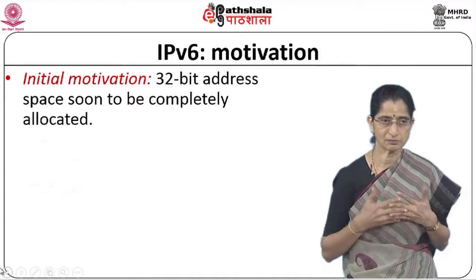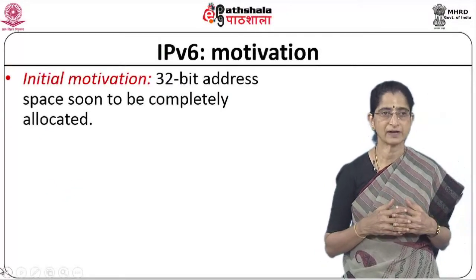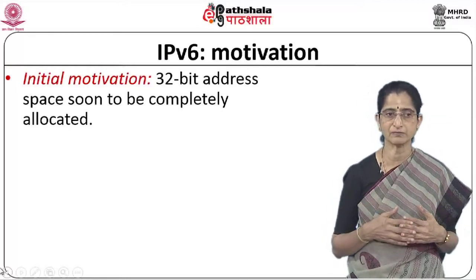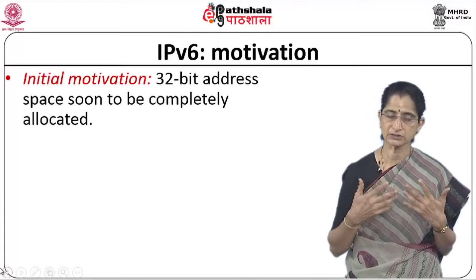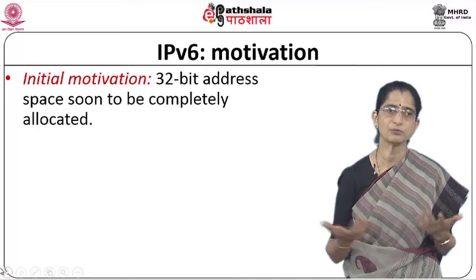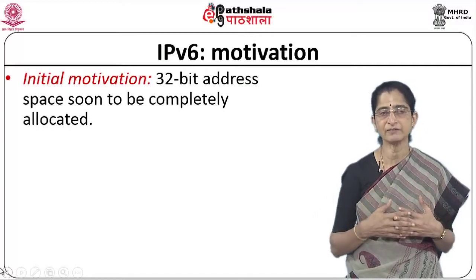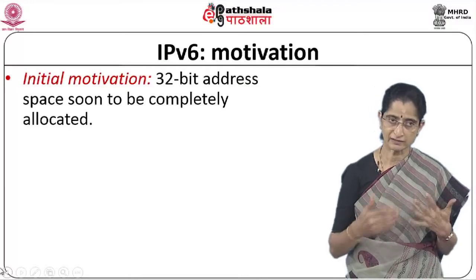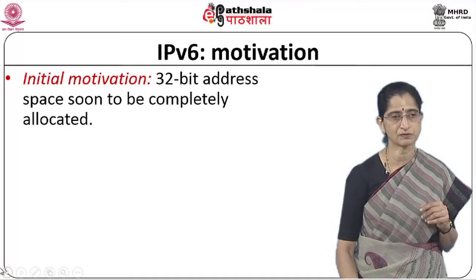If you look at the initial motivation for IPv6, the basic motivation comes from the fact that the 32-bit address space that we had in IPv4 has been getting exhausted. Since it is almost completely exhausted, there is a demand for many more addresses. So, naturally there was a drive for expanding the address space. That was one of the first motivations to go for another version of IP with an expanded address space.